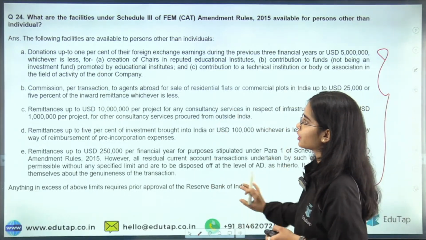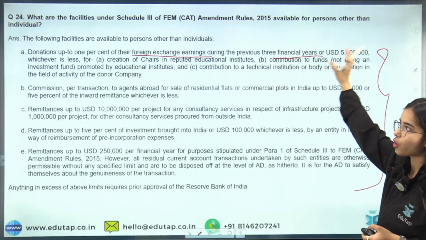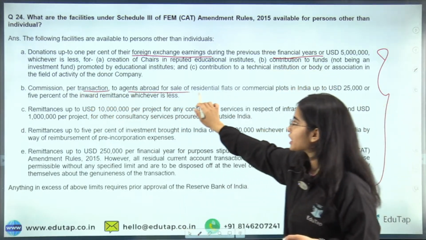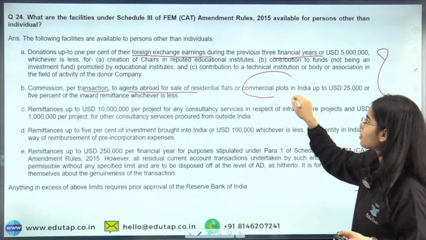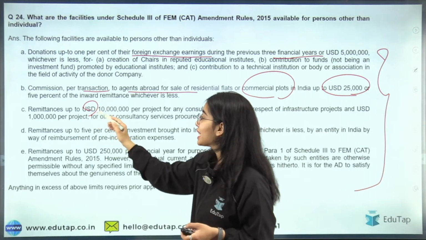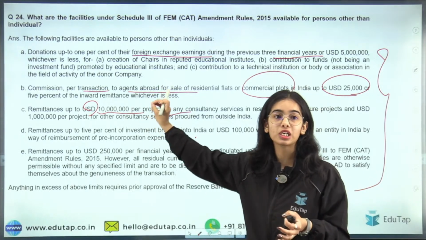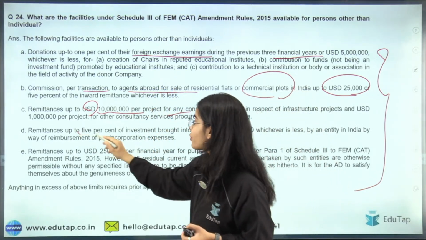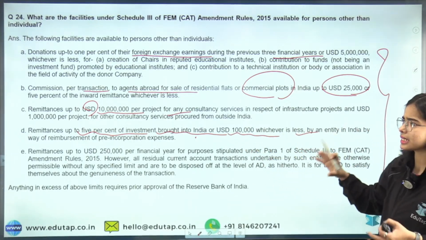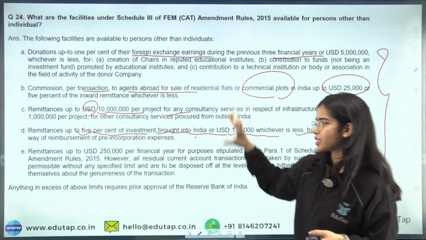Basically, donations up to 1% of their foreign exchange earnings during the previous 3 financial years. Of course, if it is a company or a partnership firm, they can do so. Commission per transaction to agents abroad for sale of residential flats or commercial plots up to this limit is allowed. Remittances up to USD 10 lakh per project, so that is a huge amount. That is not even the total limit of the LRS. Remittances up to 5% of the investment brought into India or USD 100,000, whichever is less, are also allowed to companies by an entity in India. So this is the basic idea.